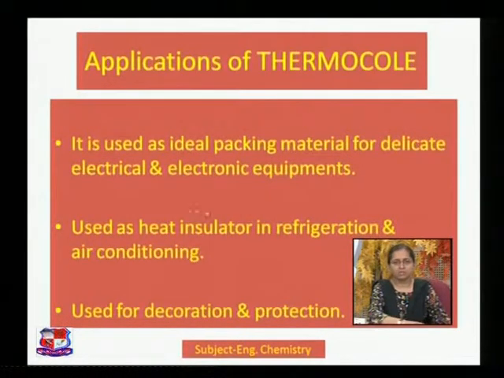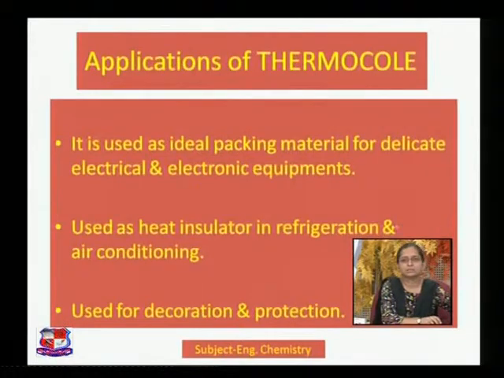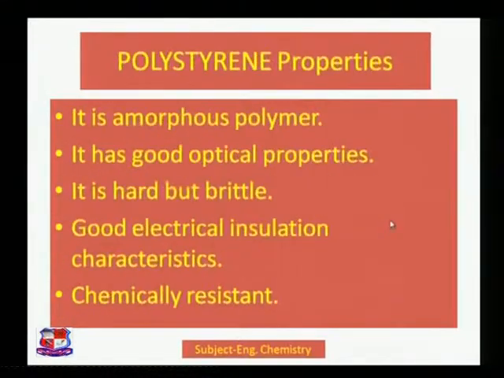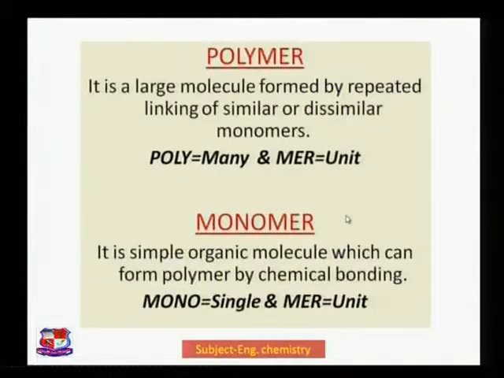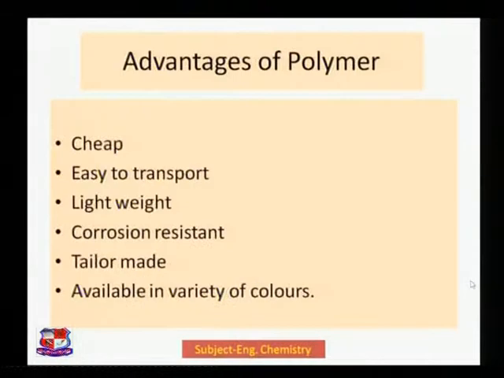Up till now, whatever we have discussed, let us try to see. We started with the different types, and the advantages and disadvantages we have seen in this session. You can see the polymer definition that we started with. Polymer is a large molecule that is formed by repeated linking of similar or dissimilar monomers. Poly means many, mer means unit. Monomer is a simple organic compound which can form a polymer by chemical bonding. Mono means single, mer means unit. These definitions are now clear.